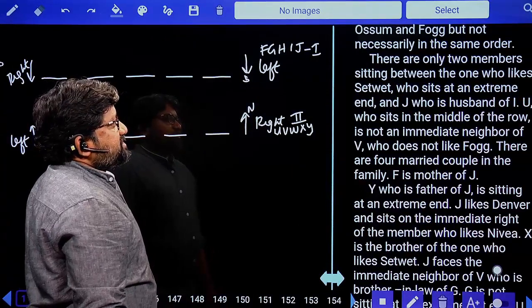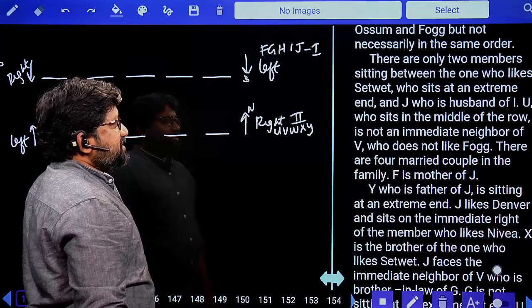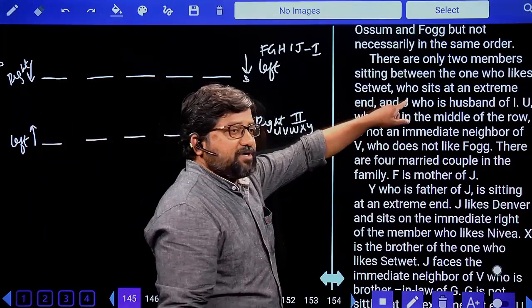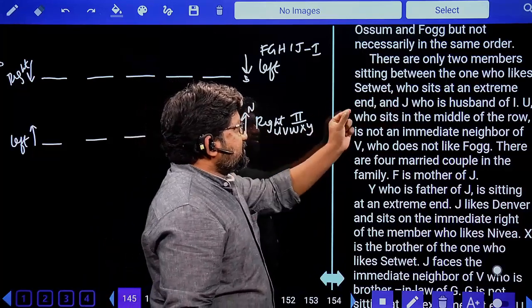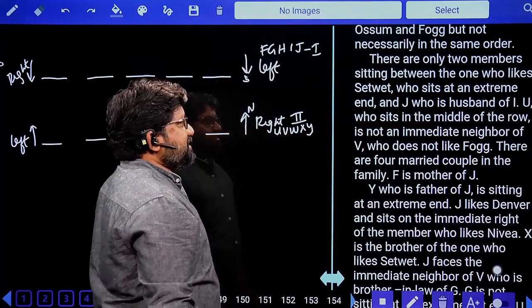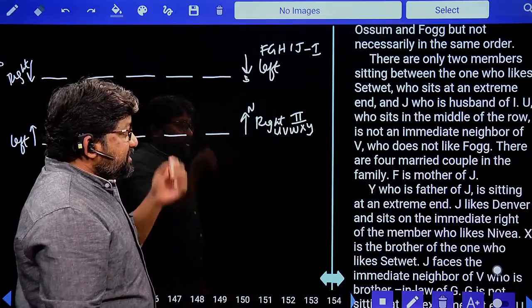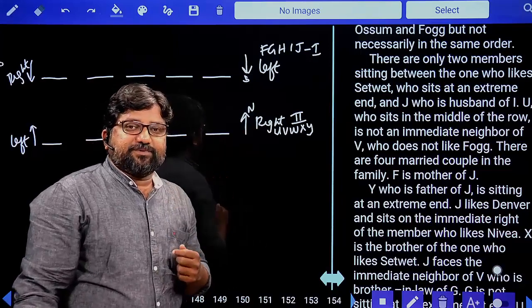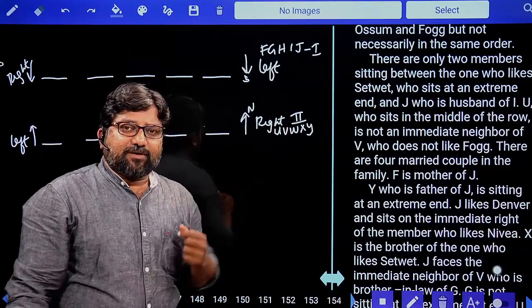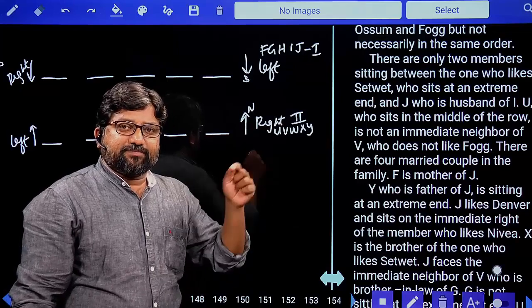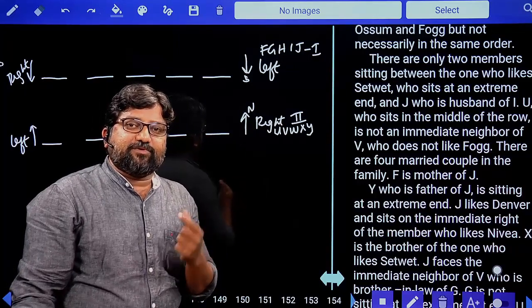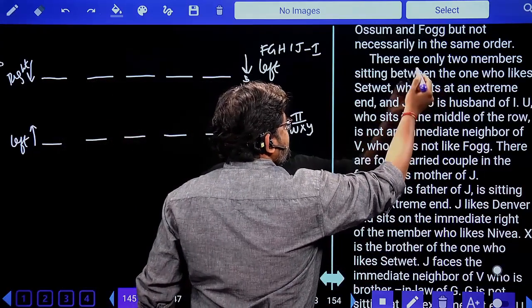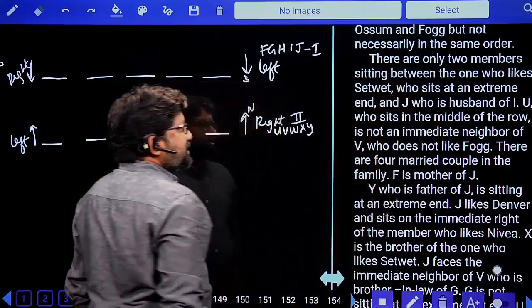and J, who sits at the extreme end. Wherever you see 'who', we are talking of the person just beside. Now, who is this 'who' sitting at the extreme end? Set Wet is sitting at the extreme end, and J, who is the husband of I. Now, in this we have three things. One, you have information about a body spray, then information about a person, and then information about blood relations at the same time.